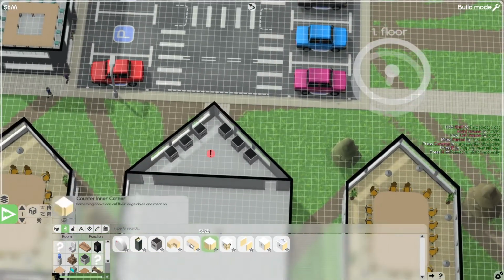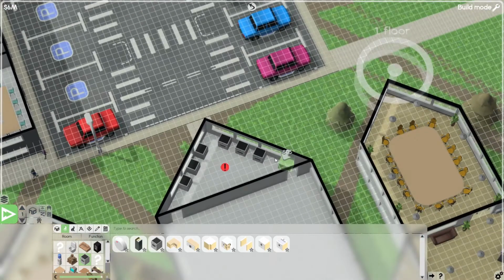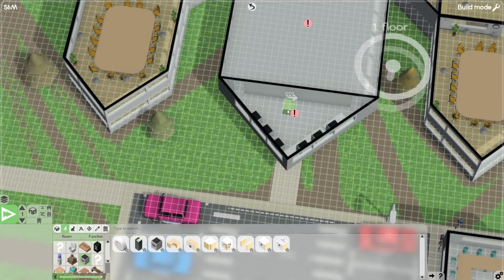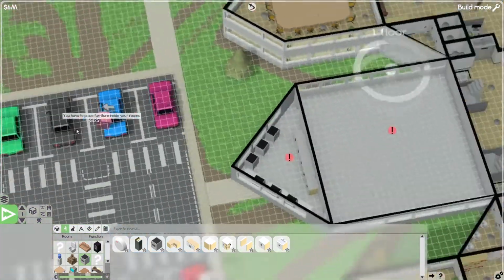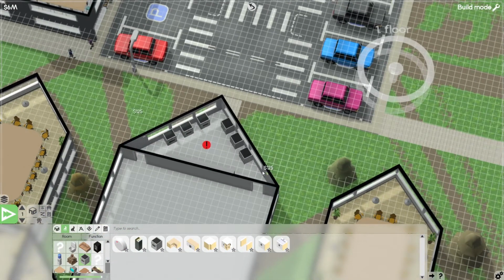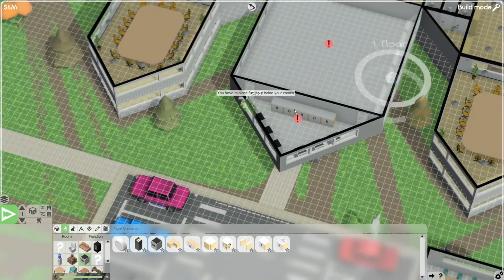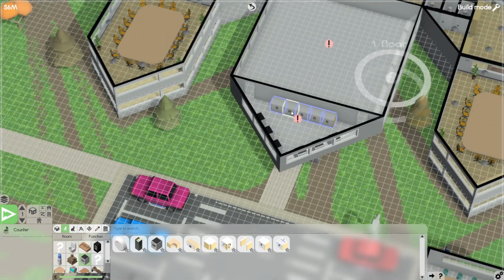All right, 6 stoves. I'm assuming that these will not go in with them. Nope. Will you at least line up with it there? No, you won't. Fine then. We're going to put them along this wall then. Why not? And one more. Yeah, see? And let's throw a bunch of these up here just so that they don't start fires. Oh, refrigerators, that's right. Okay, maybe we need these to be refrigerators instead.